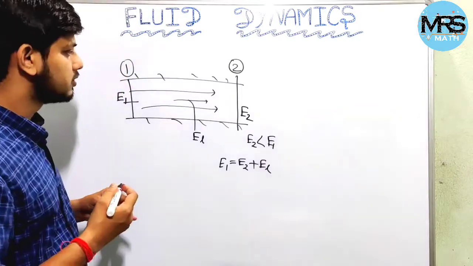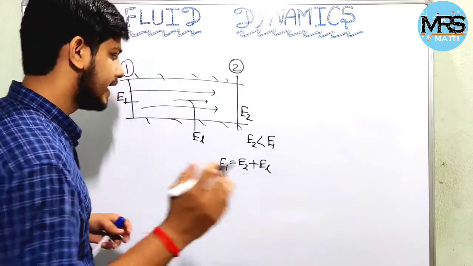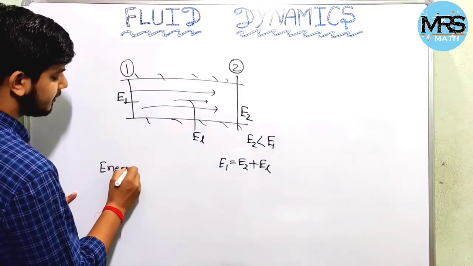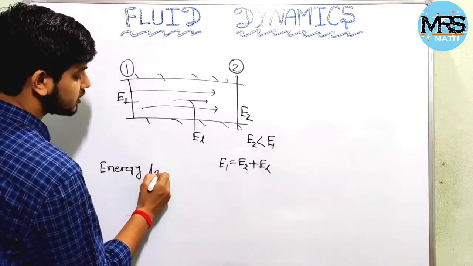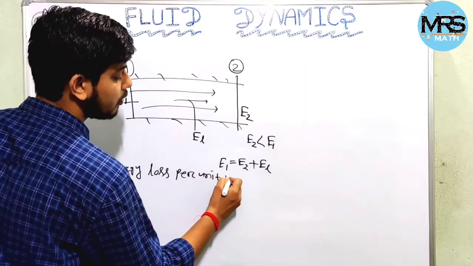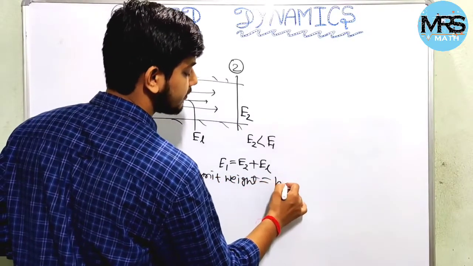We know that energy per unit weight is head, right? Similarly, we can write energy loss per unit weight as head loss.